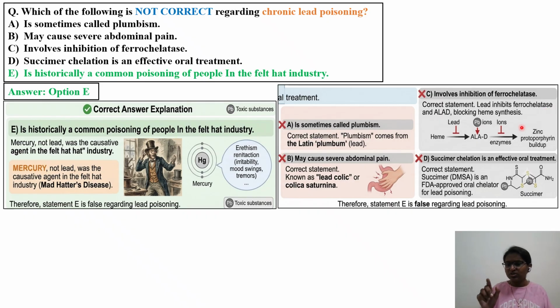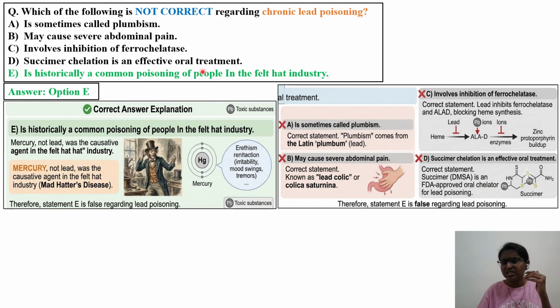So because of lead toxicity, heme formation, hemoglobin formation in the RBC, this particular step will be inhibited. As I told you, there are essential metal ions that are needed, for example zinc here. Next one is the last statement: Succimer chelation is an effective oral treatment.